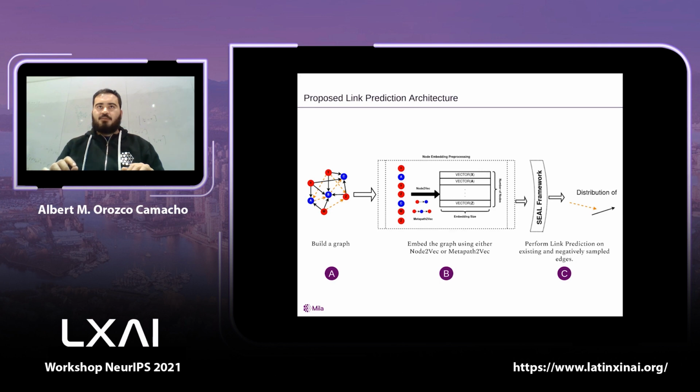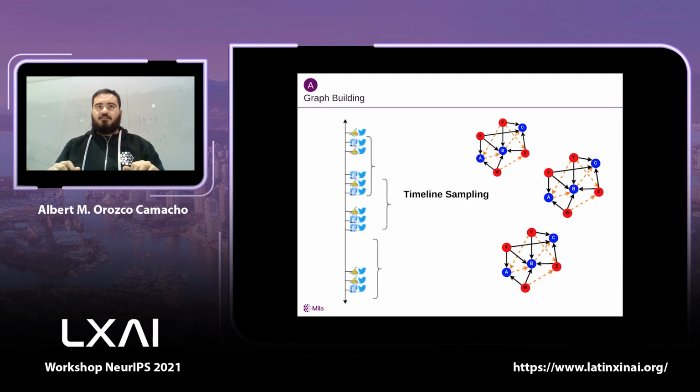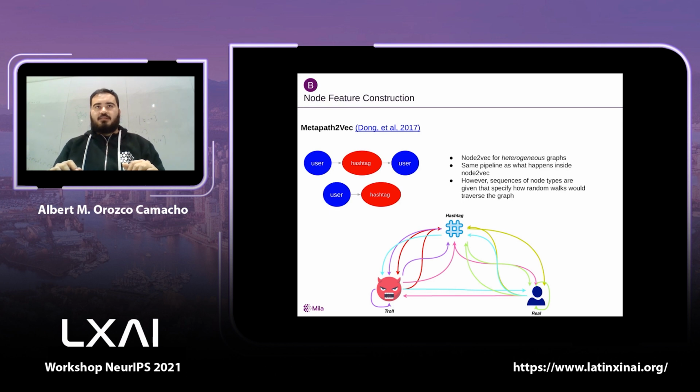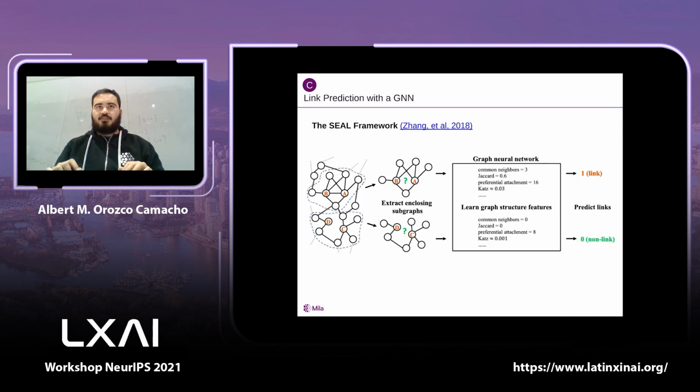For link prediction, we propose a deep learning pipeline which we divide in three steps. First, we sample a set of tweets from a predefined interval. Also, we sample negative links that will help us define our link prediction task in later stages. Next, we build node attributes per each user. We use the metapath2vec algorithm, which builds on top of the popular node2vec, but predefines the types of paths the algorithm could traverse.